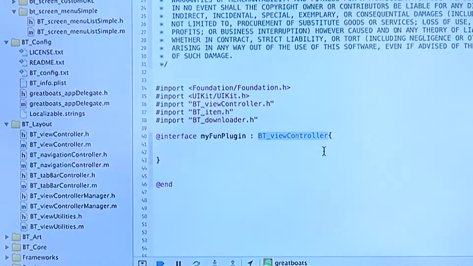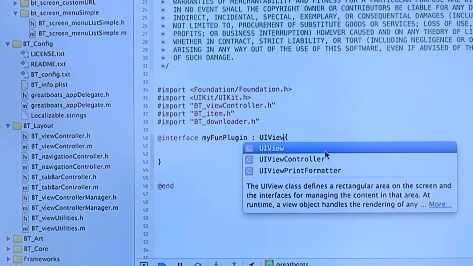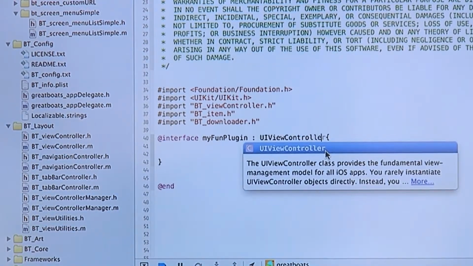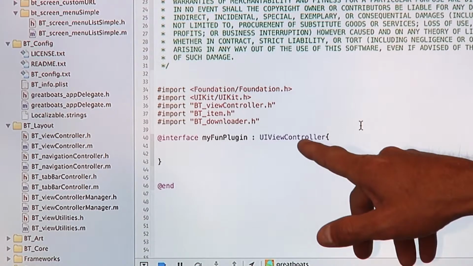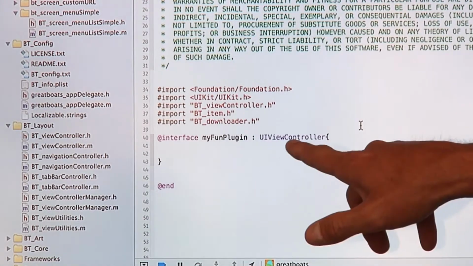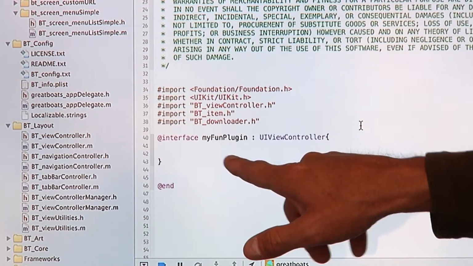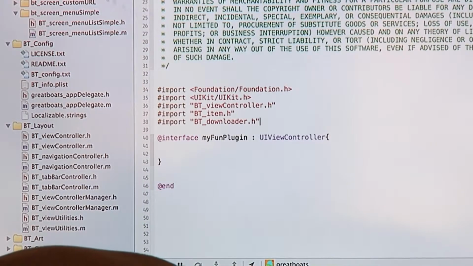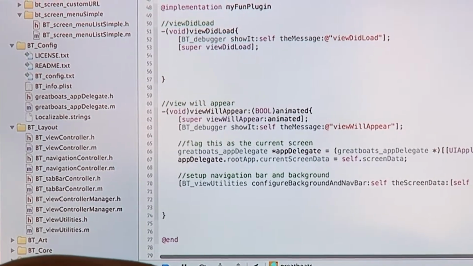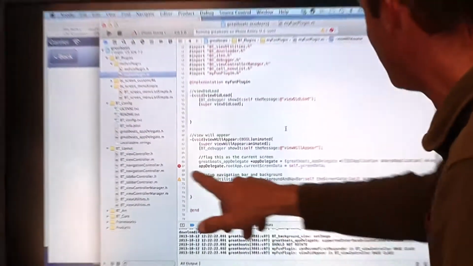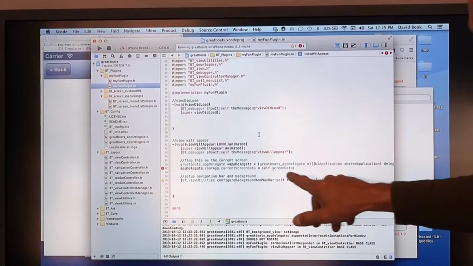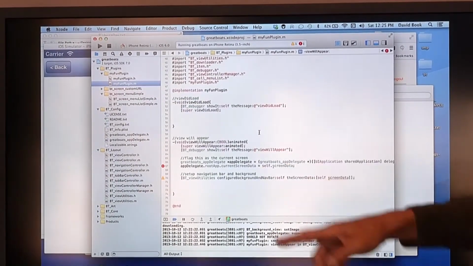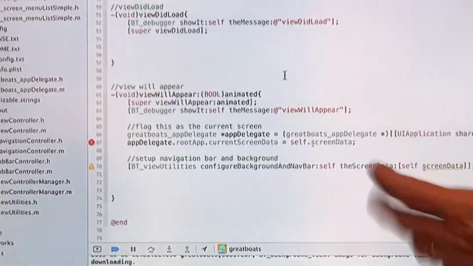Instead of extending the standard UI view controller. This is what I was going to be talking about later. When people are taking tutorials, they leave the UI view controller. They don't know the relationship, what extending means. So if we instead extended a generic UI view controller when we made our plugin, watch the errors we get. When I compile this, well, I'm not even going to compile. Look, there's errors now, because the standard UI view controller doesn't have any idea what screen data is. That's all BuzzTouch stuff.